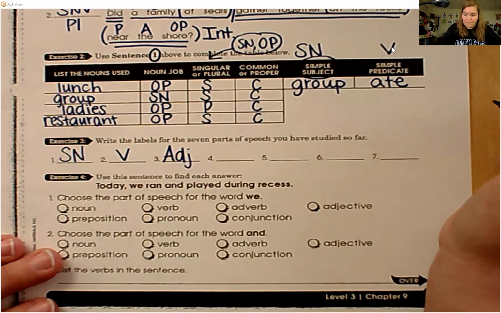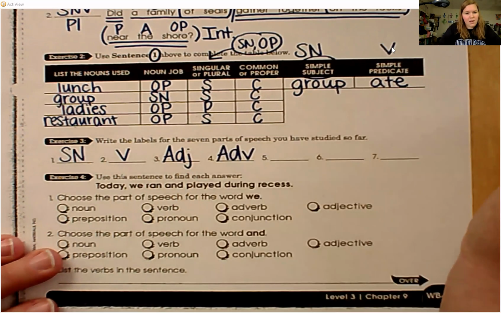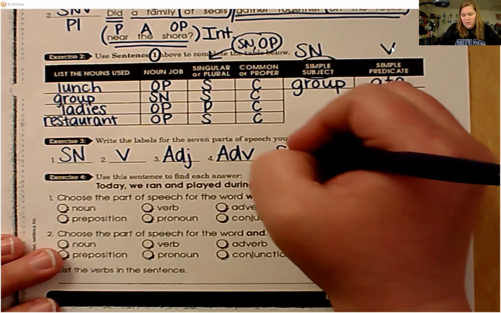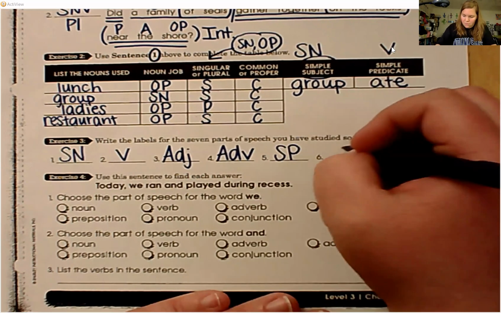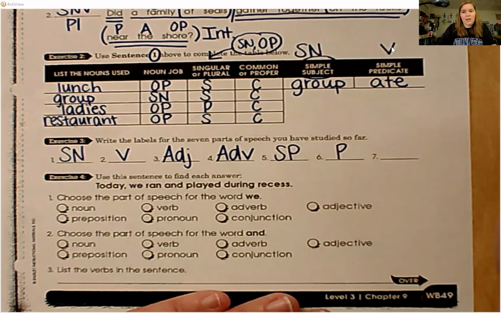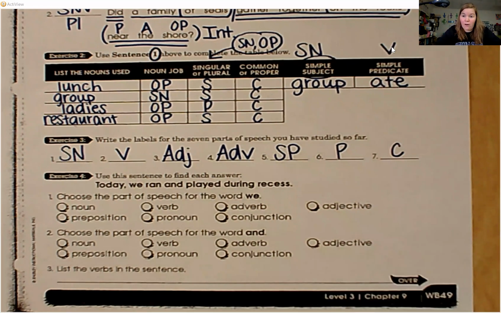Adverb? ADV. Subject pronoun? SP. Preposition? P. And conjunction? C. Those are the 7 labels that we know so far. There's just one more to go. There's 8 total.